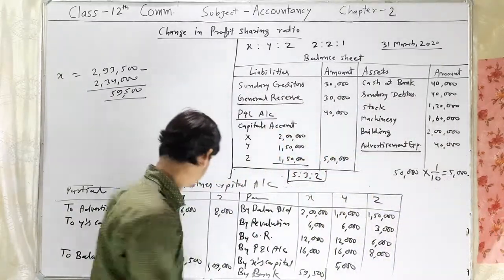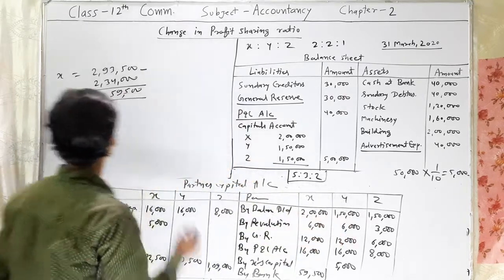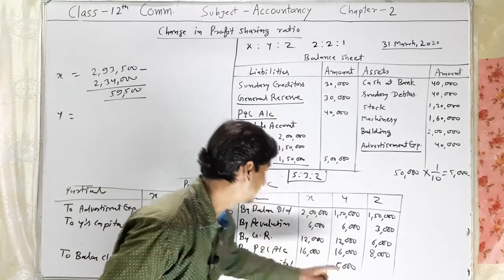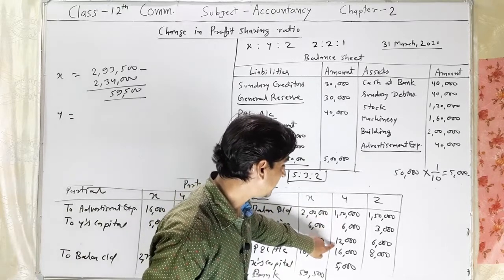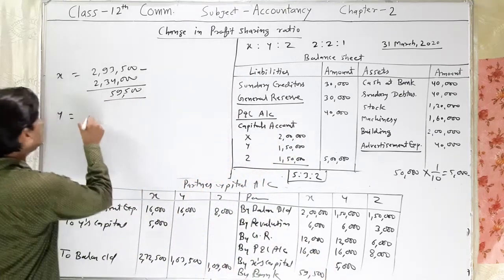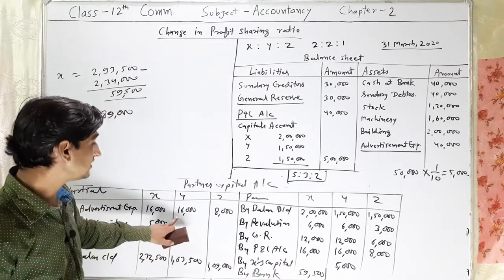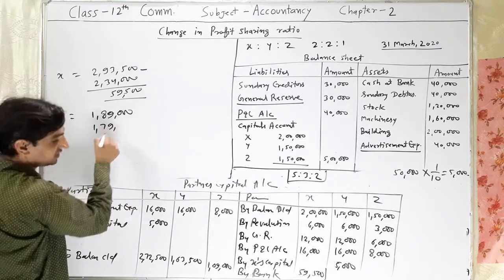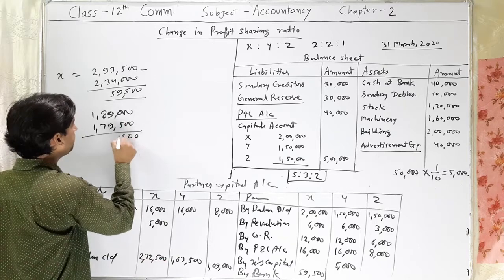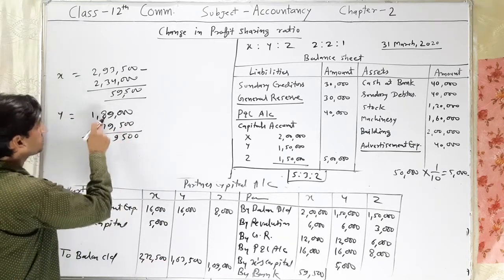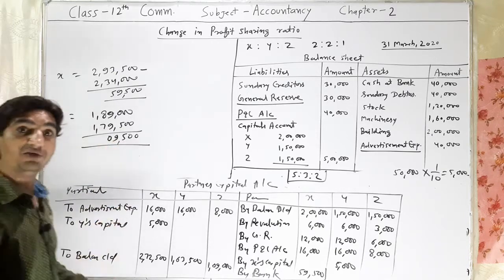The second, Y. Here the credit side is greater, so we will write 1,50,000 plus 1,56,000, 1,68,000, 1,84,000 and 1,89,000. 1,89,000 is the credit side, minus the debit side 1,63,000 plus 16,000, 1,79,500. 18 minus 9, 9, so 9,500 he will withdraw from the firm.